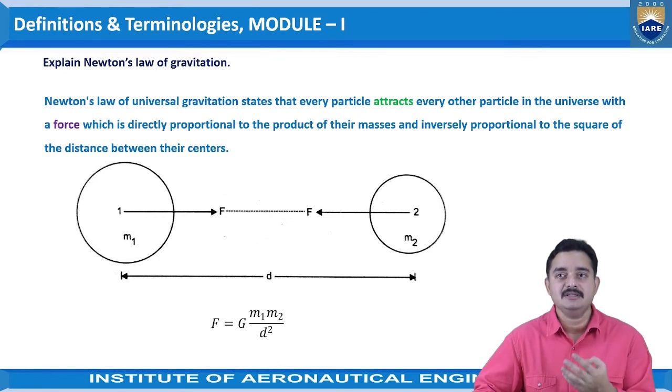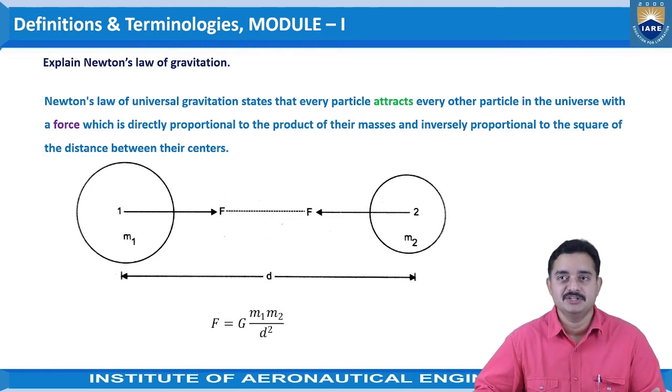So actually speaking, we can give it as F is proportional to m1 m2 by d square, right? And for removing the proportionality constant, we apply G, which is the universal gravitational constant. So the formula can be written as F equals G m1 m2 by d square.